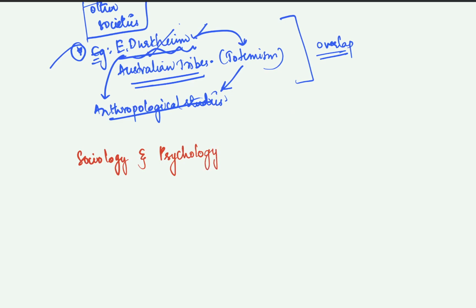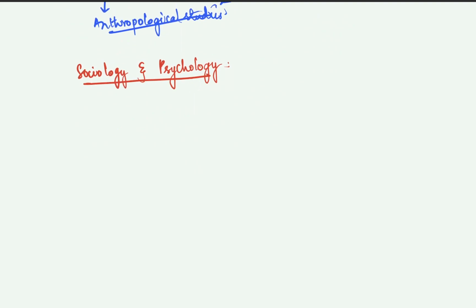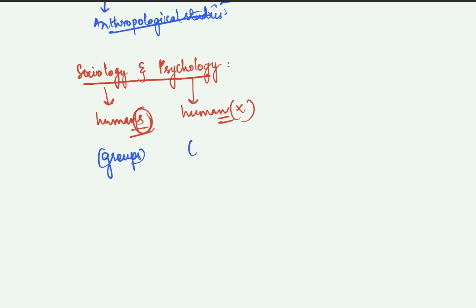So if you have listened to the first lecture itself, you know definitely that one prominent difference between both of them is that sociology deals with humans, S added. Psychology deals with human, single human. There is no S. Here there is the presence of S. So that is the main difference between both of them, right? So sociology studies groups of people, whereas psychology studies the mind of a single human being. That is a key difference that we've already done in the first lecture, right?